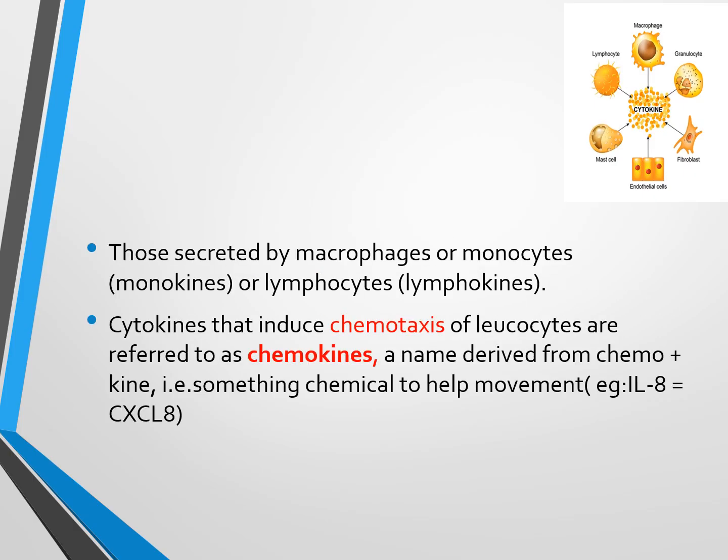Those secreted by macrophages are called monokines, and those secreted by lymphocytes are called lymphokines. Cytokines that induce chemotaxis, which means cell movement according to a chemical gradient, we call chemokines. A good example of a chemokine is interleukin 8.